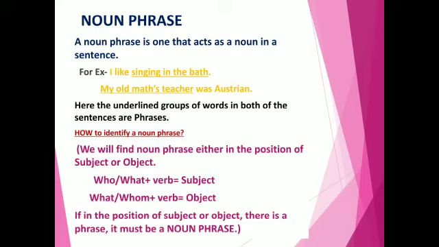But how to identify a noun phrase? We will find noun phrase either in the position of subject or object. We all know that by asking question with who or what, we get subject, and by asking question with what or whom, we get object. If in the position of subject or object there is a phrase, it must be a noun phrase.